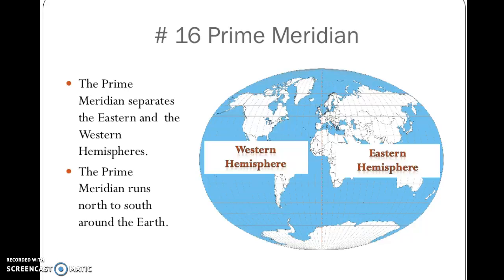The prime meridian separates the eastern and western hemispheres. You can see that right there. The prime meridian runs north to south around the Earth.